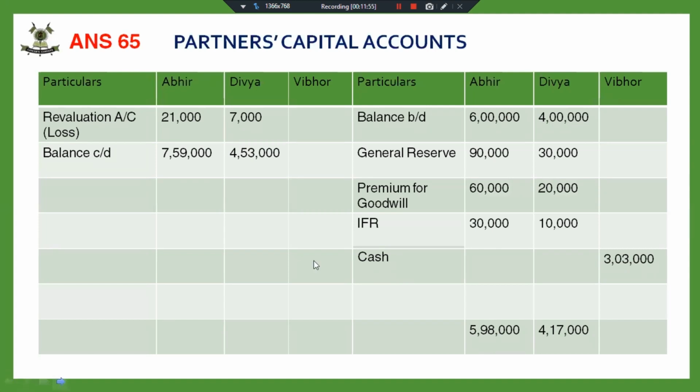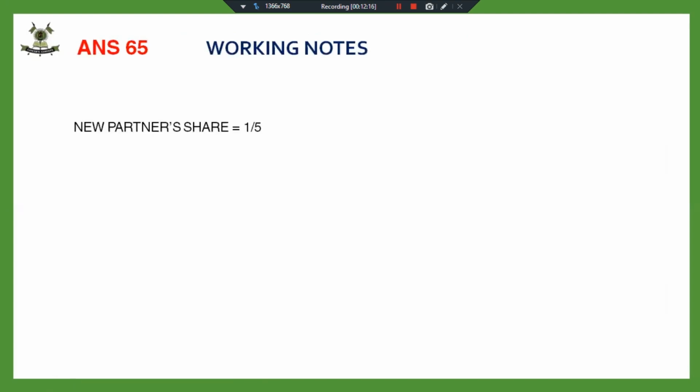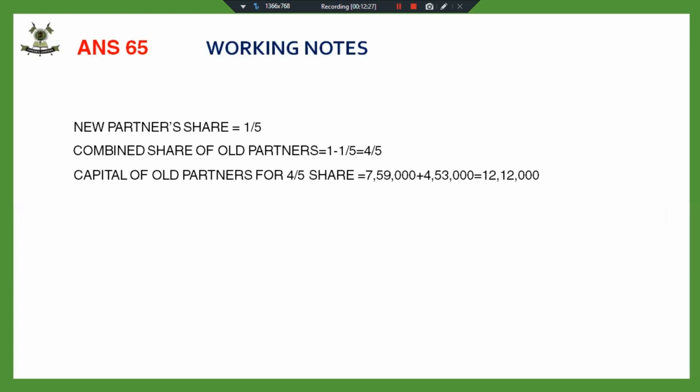But how is it to be calculated? Now he has to bring in proportionate capital. That means we have to first find out the total capital of the firm. I'm showing you the working, wait a minute. New partner is coming for 1/5 share. So combined share of all partners, that is the remaining share, is 4/5. Fine. And the capital of the old partners for 4/5 share is 7 lakh. This is the adjusted capital.